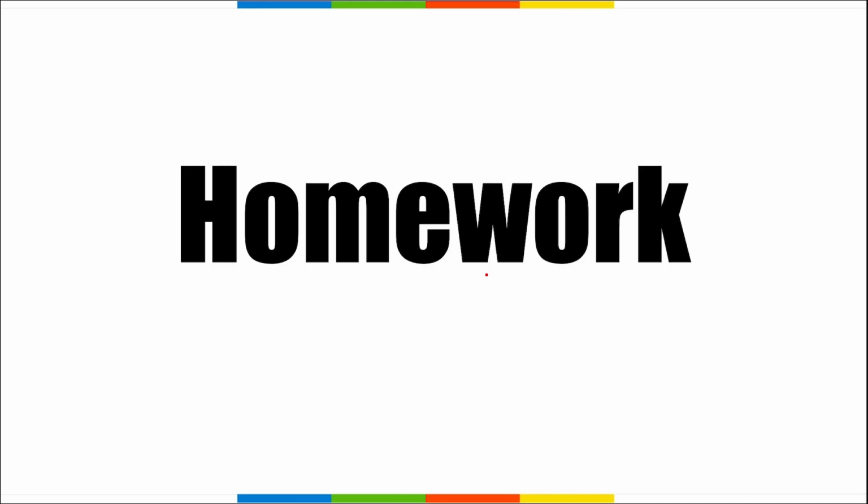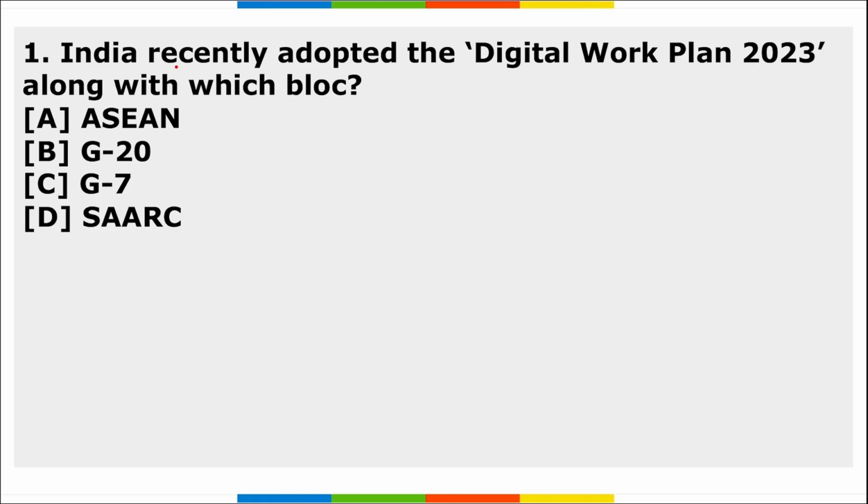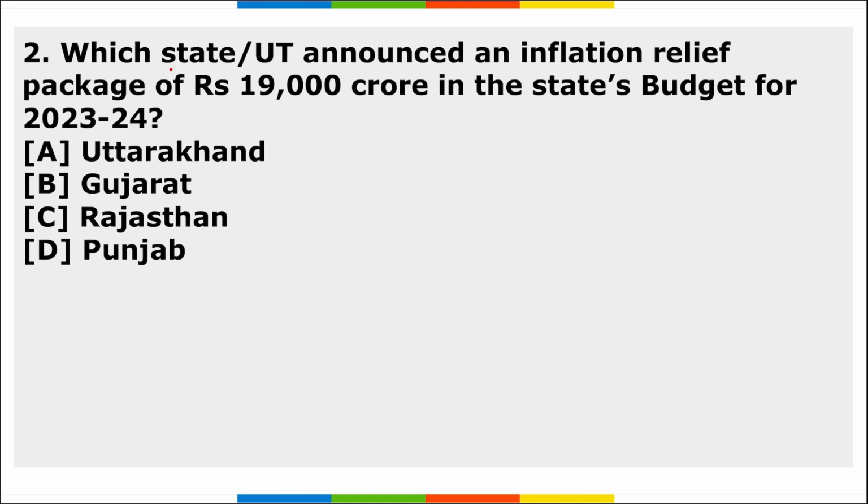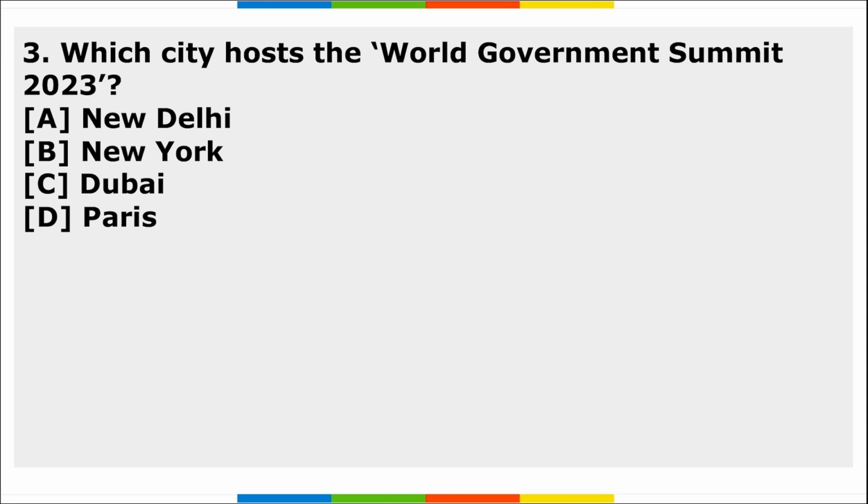Now let's move to the homework part. First, India recently adopted the Digital Work Plan 2023 along with which block? Second, which state or UT announced the inflation relief package of 19,000 crore rupees in the state's budget for 23-24? Third, which city hosts the World Government Summit 2023?